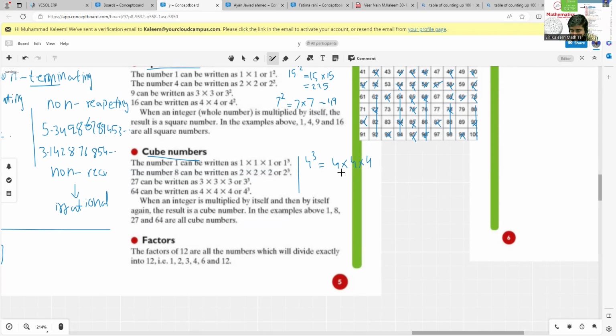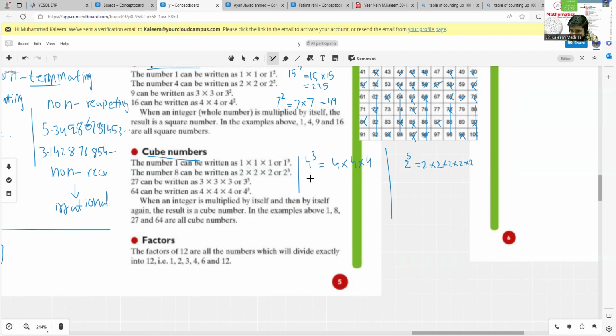I hope maybe you heard about the index laws. Here we are following the same thing. 4 raised to the power 3 means you just have to multiply 4 three times. Let me explain the index law also here. Suppose you have 2 raised to the power 5. It means that you just have to multiply 2 five times: 2 times 2 times 2 times 2 times 2.